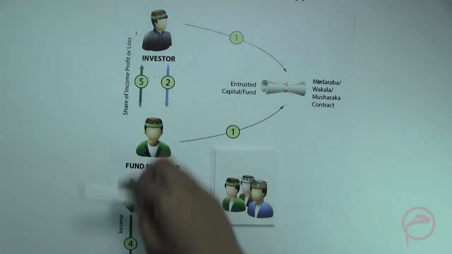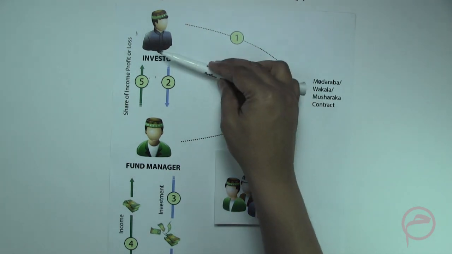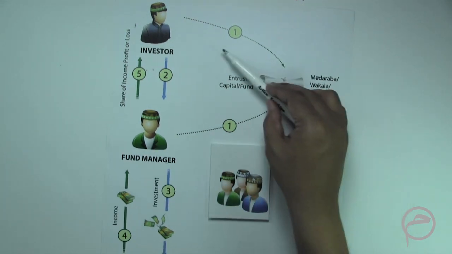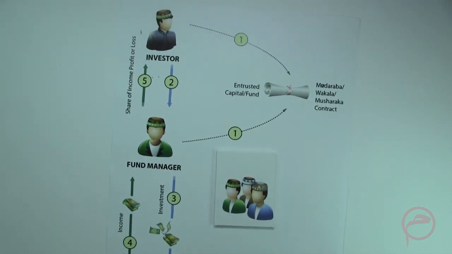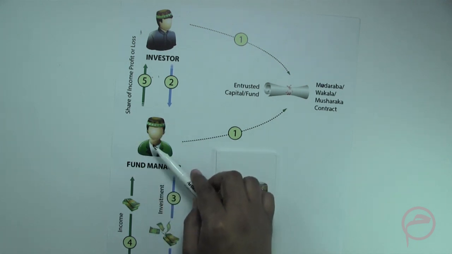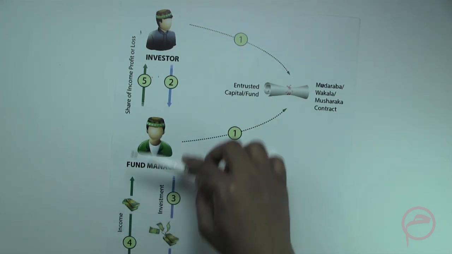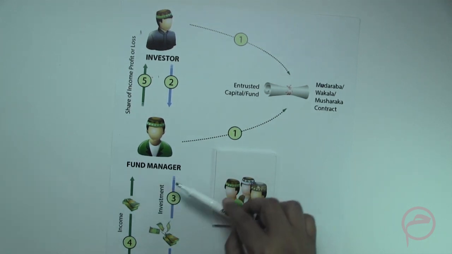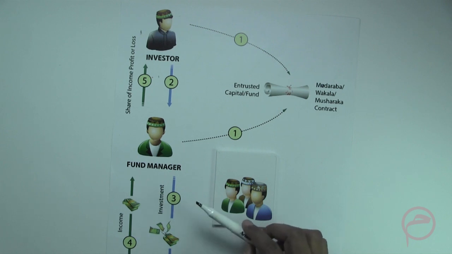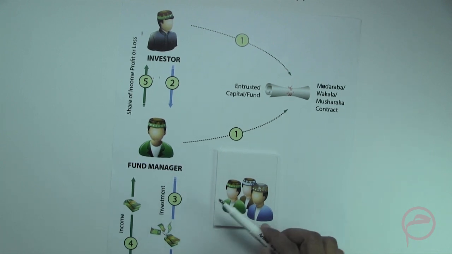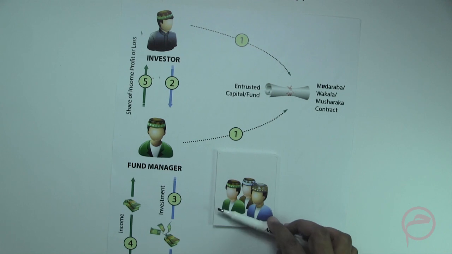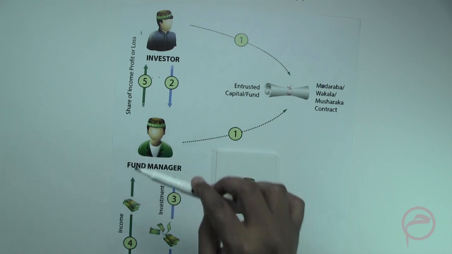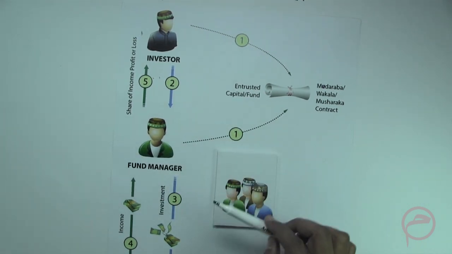So just to understand the structure very well again, there is an investor or a group of investors, of course, who would invest in the fund, and if they use a Mudaraba structure, then there would be a fee which is given to the fund manager from the profits generated from the business, and there is a Sharia board which would advise the fund manager on the parameters which should be kept in mind in terms of investment. And the Sharia board on a regular basis also conducts a Sharia audit with reference to how the Sharia investment has been managed by the fund manager.